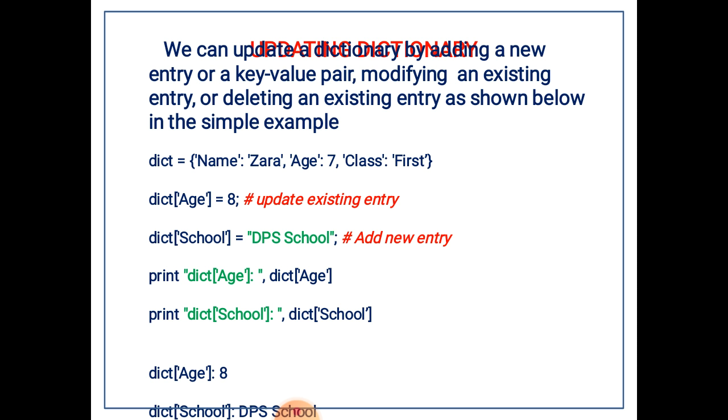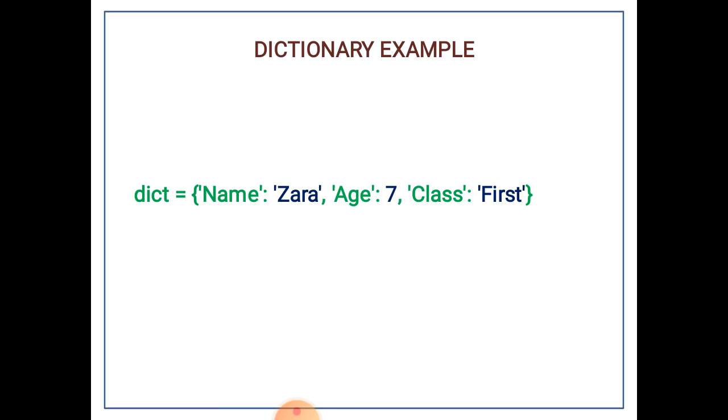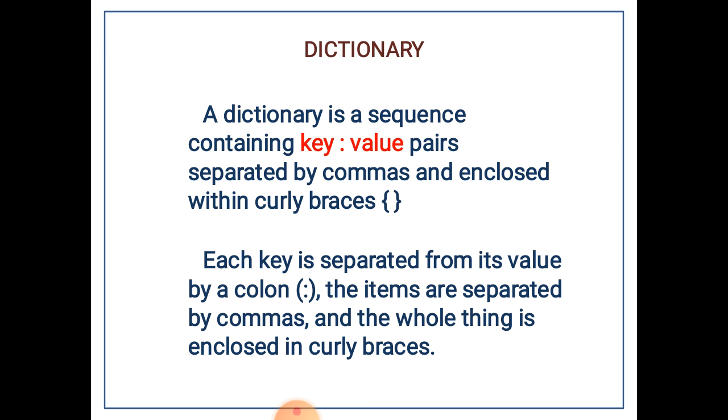Just try to see the screen. What are the things we have learned today? We have learned about what is the definition of a dictionary. We see that elements such as key value pairs are separated by commas and enclosed within curly braces.